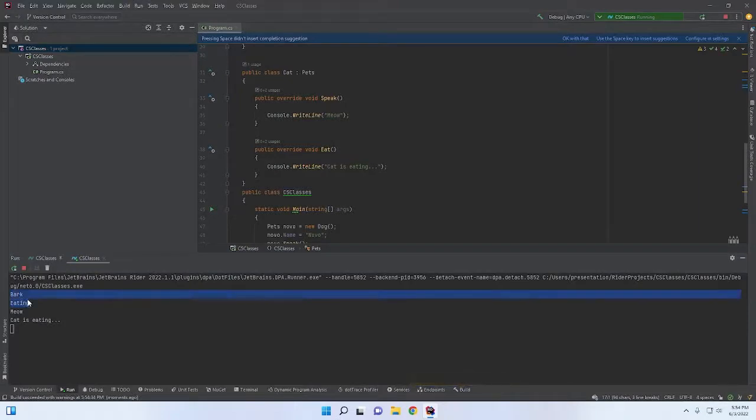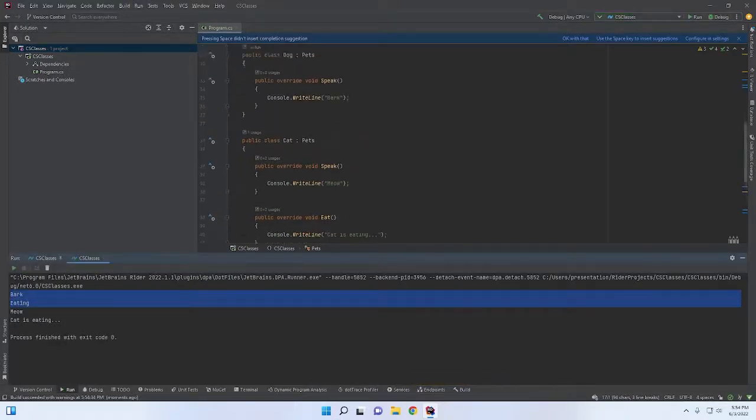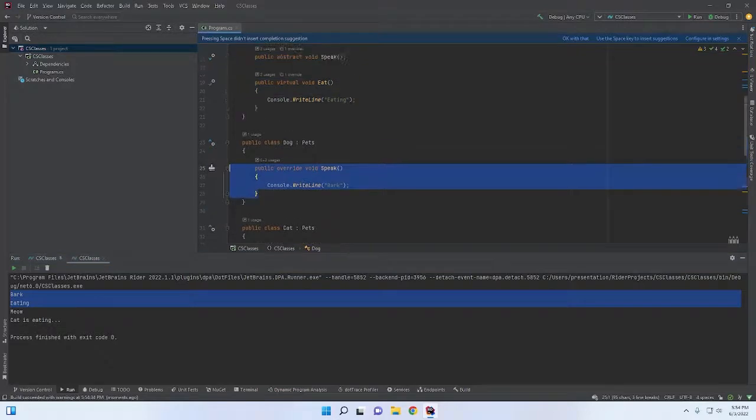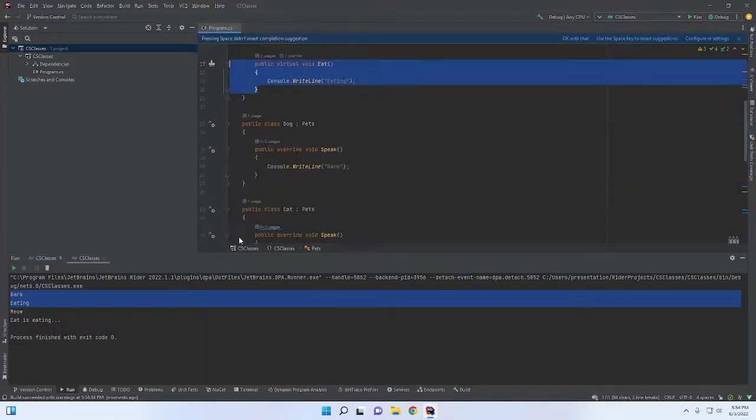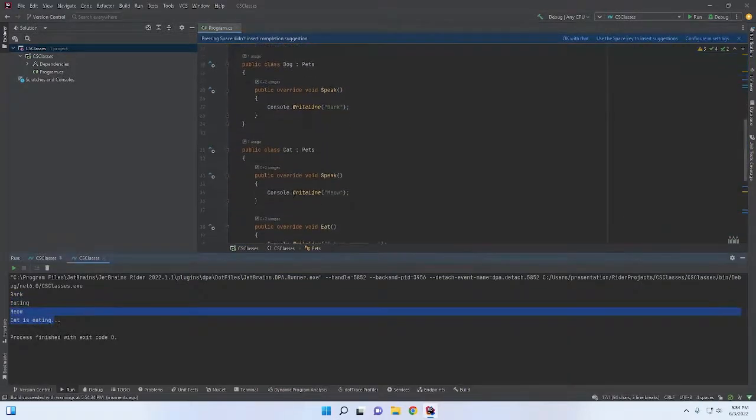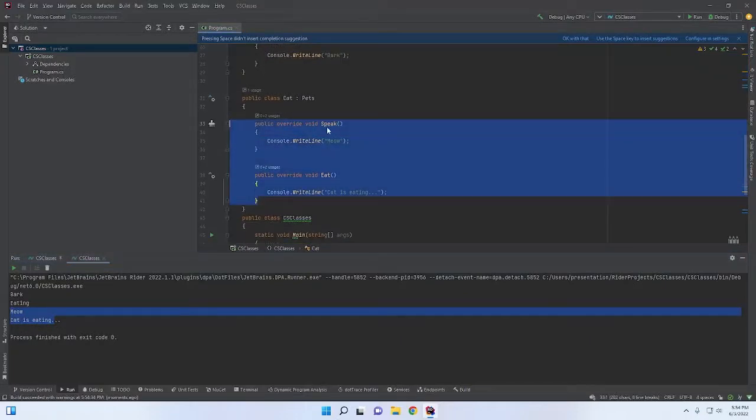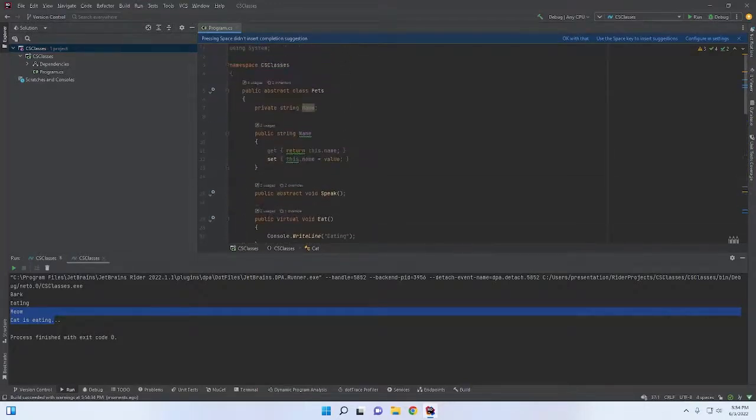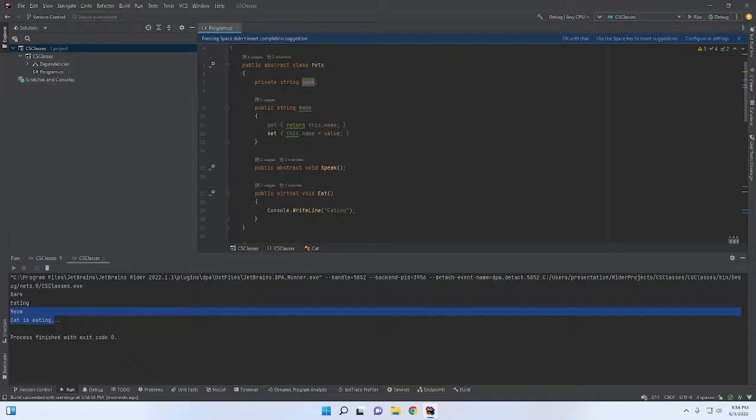And so notice that now we have bark and eating. So bark is coming from here, eating is coming from here. And then we have meow and cat is eating, and those two are coming from the cat class. So that's two different ways that you can override methods across various classes. You can also make other properties and everything else abstract. There are different changes if you make a property abstract or a member variable abstract. Virtual is for methods.